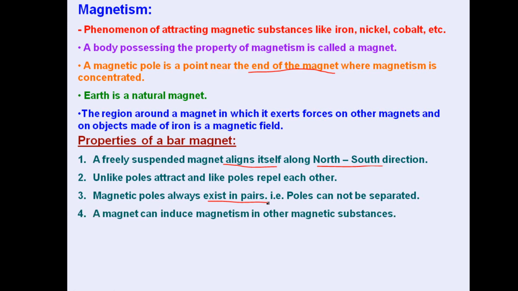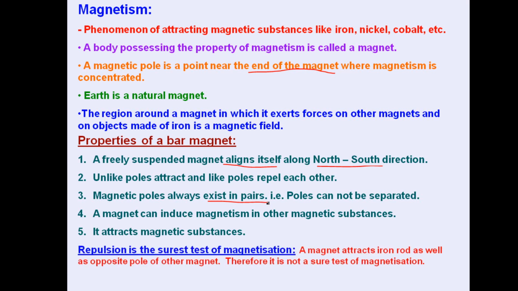A magnet can induce magnetism in other magnetic substances. This is the induction property: if we keep magnetic substances like iron along with a magnet, then in a few minutes it will induce magnetism in the substance. Then it has the tendency to attract magnetic substances, and this is the important property, that repulsion is the surest test of magnetism. A magnet attracts an iron rod as well as the opposite pole of another magnet, so attraction is not a sure test of magnetization.